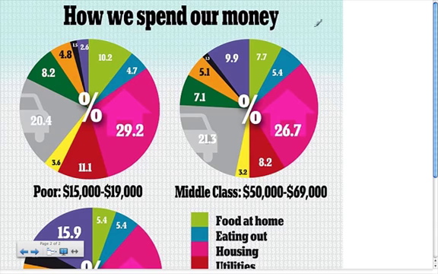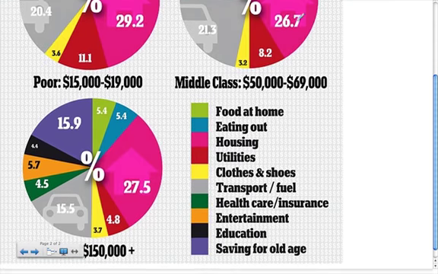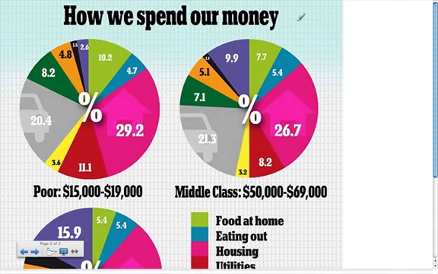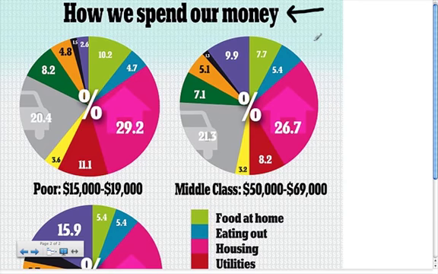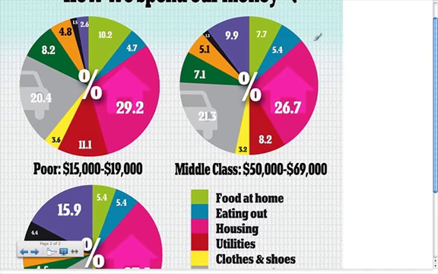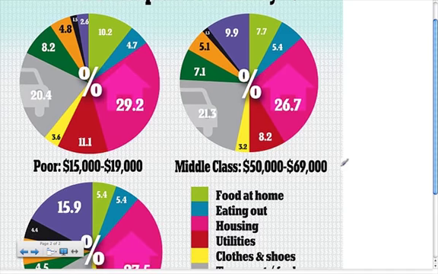Okay, in this activity, we're going to consider the following three pie charts. The question they are answering is, how do we spend our money? Each pie chart represents a different pay bracket that a person might make. The lowest pay per year is $15,000 to $19,000 on this graph.